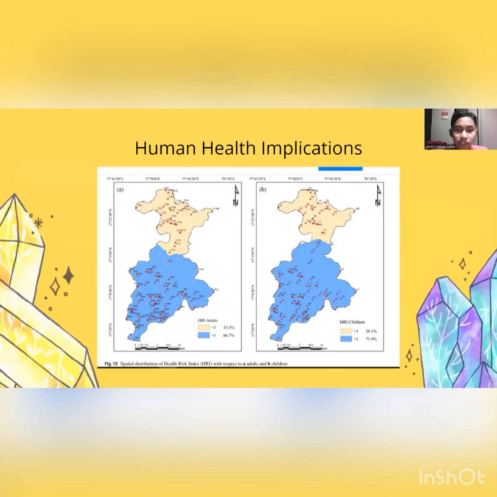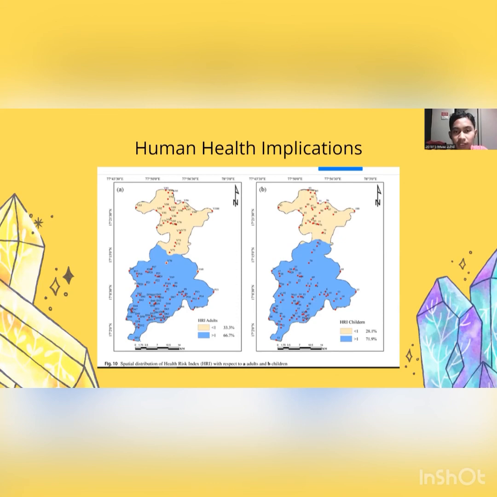This is the human health implication for the people living in the area. The figure shows that the safe area is the northern area, which is around 33.3%, while the rest, 2/3 of the area, shows potential risk for adults.